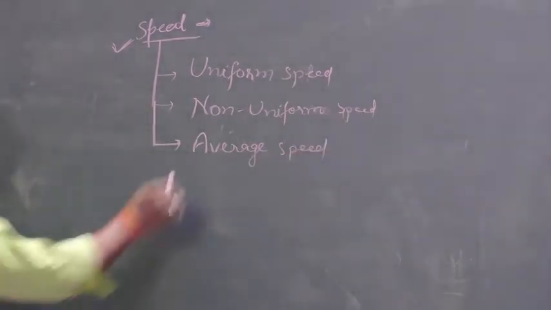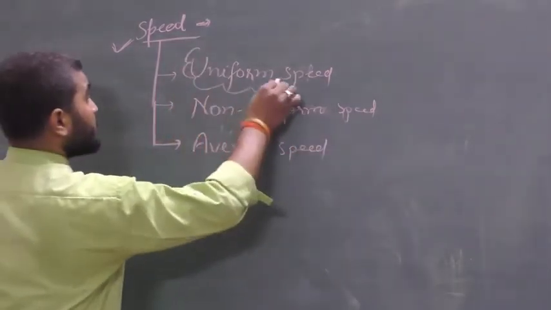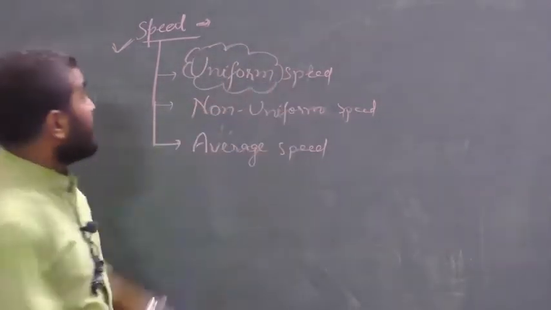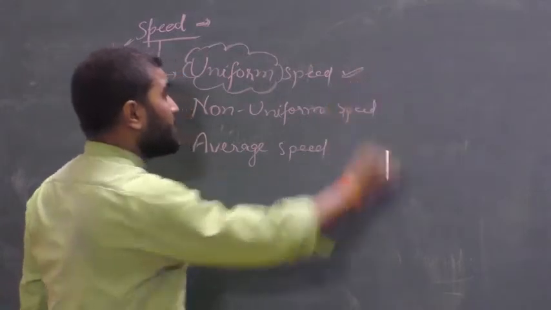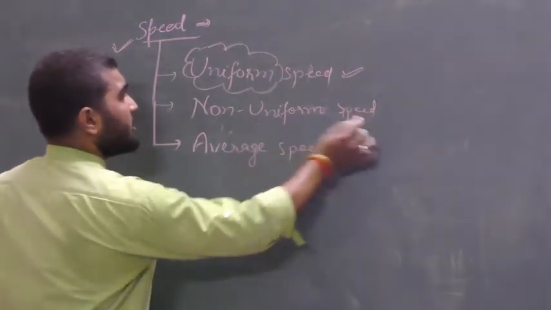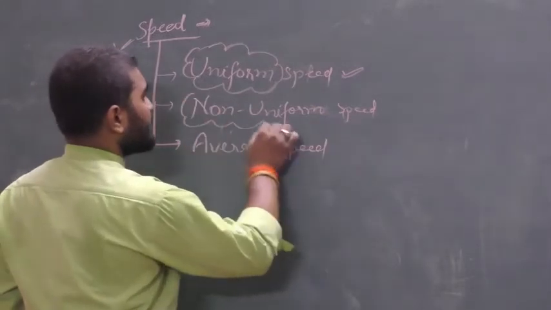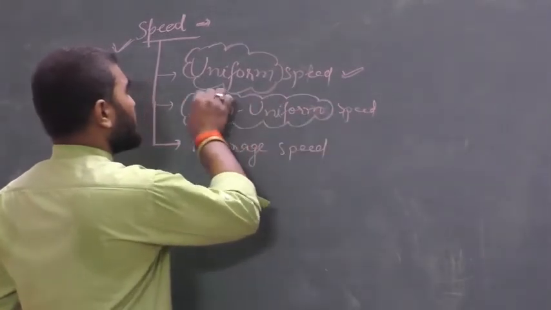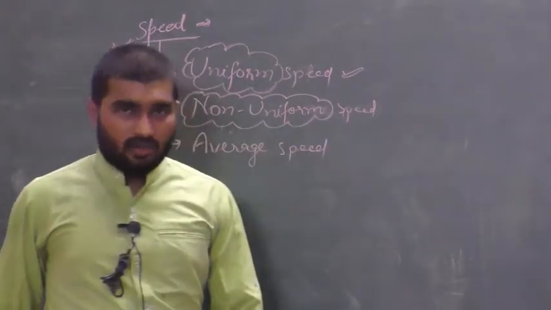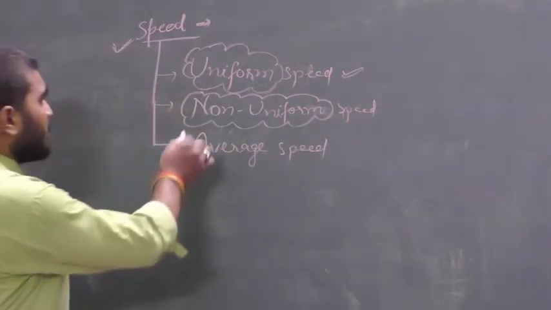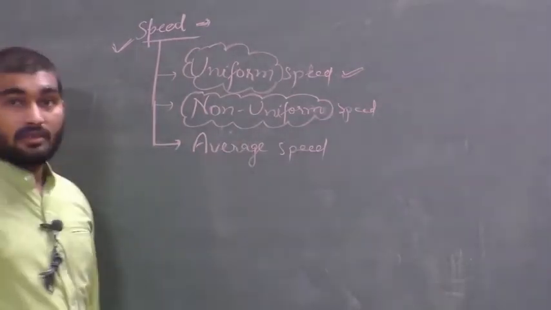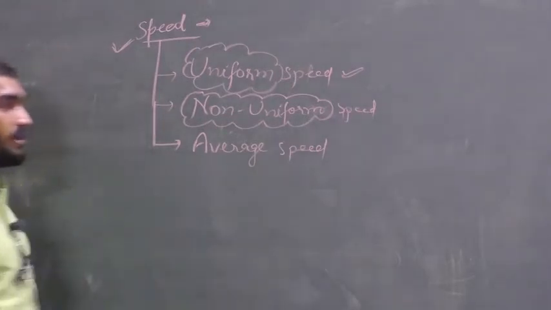So guys, what do you mean by uniform speed? Uniform speed means here the speed will not be changed. When the speed of the body is constant, then the speed is called uniform speed. Non-uniform speed means it will be changed. So the variable speed is called non-uniform speed, because here the body is traveling an unequal distance in equal intervals of time.